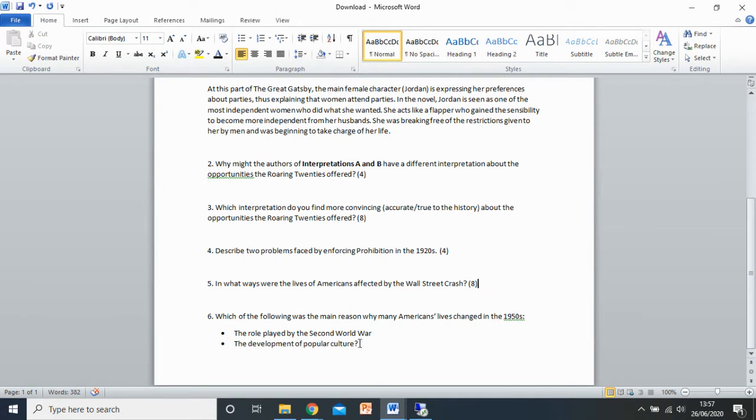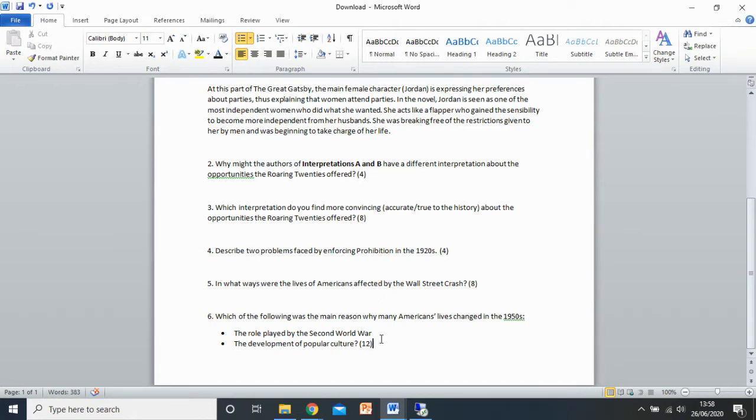Now this question here is a 12-mark question. It's the final question. This is kind of the essay question, what examiners call the grade decider. So for 12 marks, obviously remember we say one paragraph for every 4 marks. So that makes this one three paragraphs. You see one paragraph on this bullet point, another paragraph on the second bullet point, and then a conclusion that tells me when I'm marking it which was the most important reason, the main reason that caused change for Americans' lives. So you need to tell me how the Second World War changed lives.